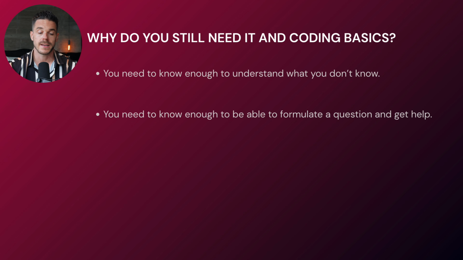And this leads exactly to the next point. You need to know enough to be able to formulate a question and get help. Again, if you have no idea about coding and IT, and then suddenly the app or code that you built stops working, you look at the results and have no idea why, you don't even have the vocabulary to express why it is not working, then you're in big trouble.